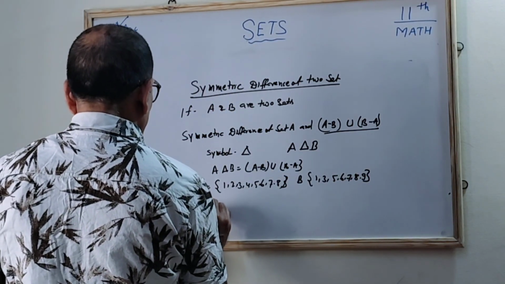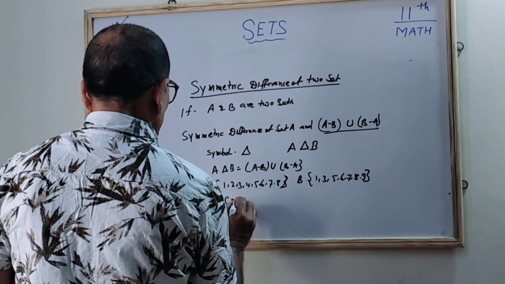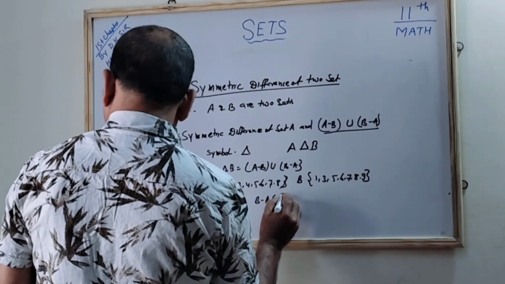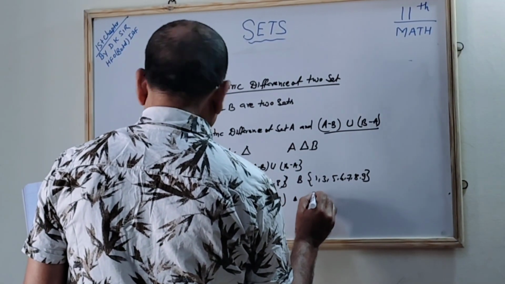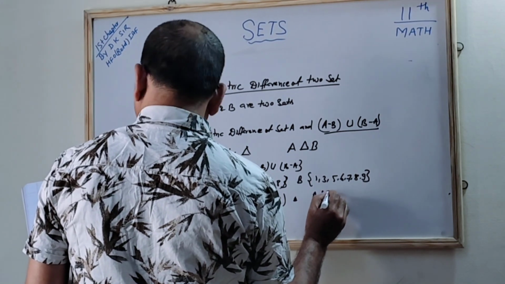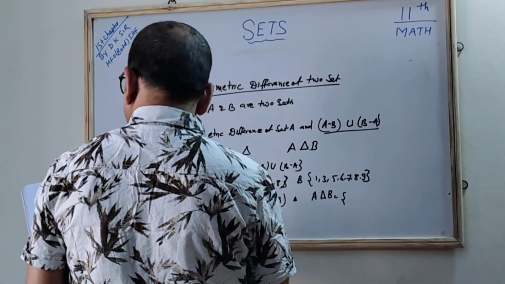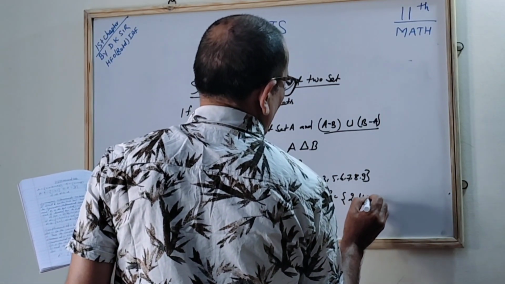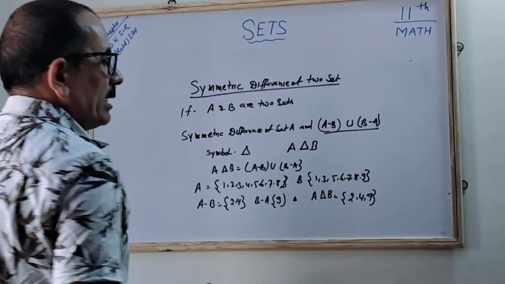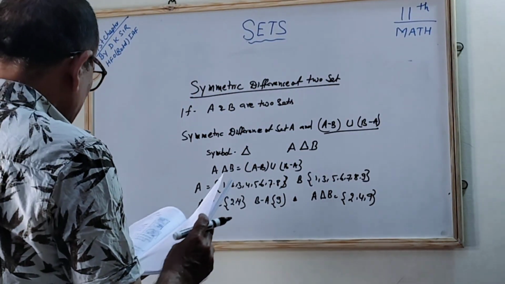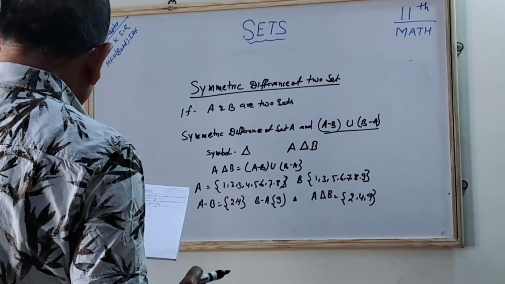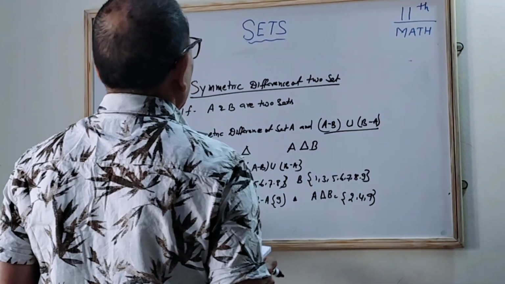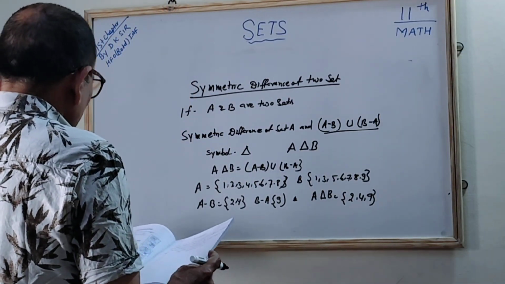So A minus B and B minus A will be equal to 9. So what will happen? For A symmetric difference B, we will combine both, A minus B union B minus A. It becomes 2, 4 and 9. Correct? So the symmetric difference means you take the common elements out, take A minus B and B minus A, and combining both gives the symmetric difference of the two sets.